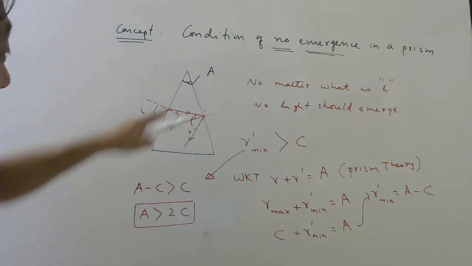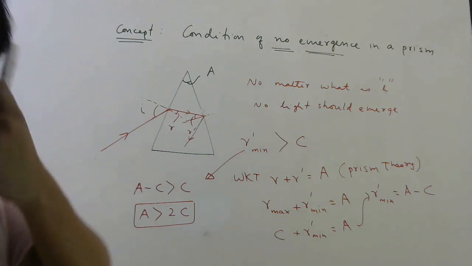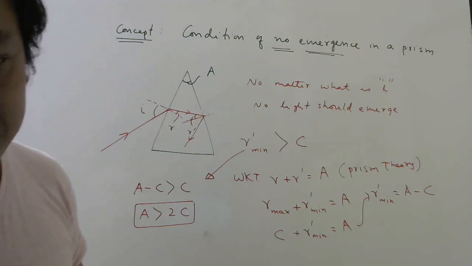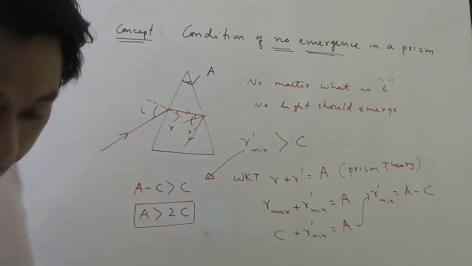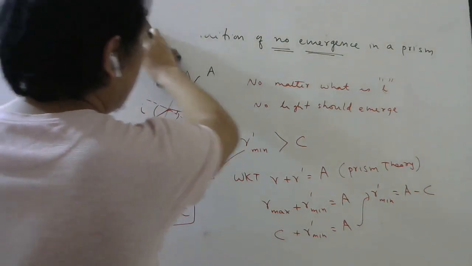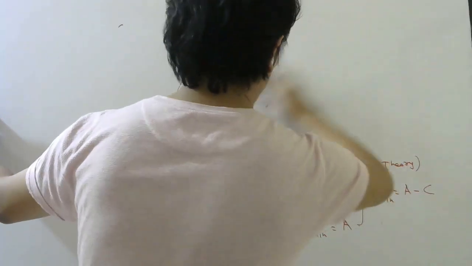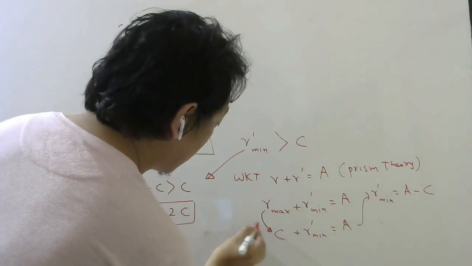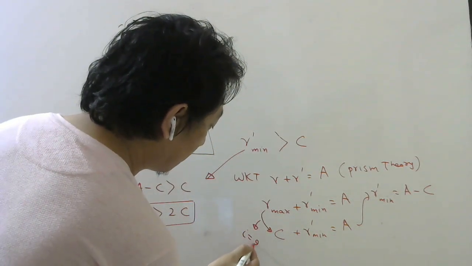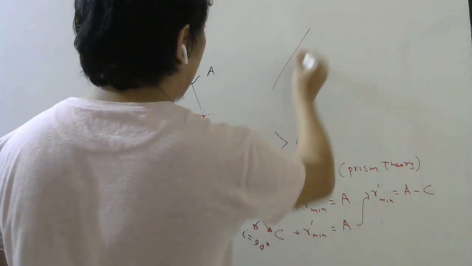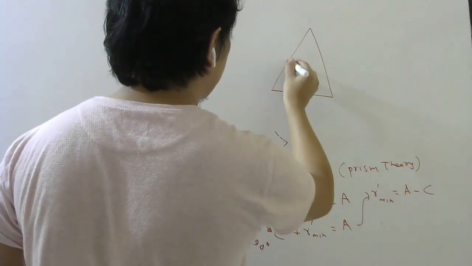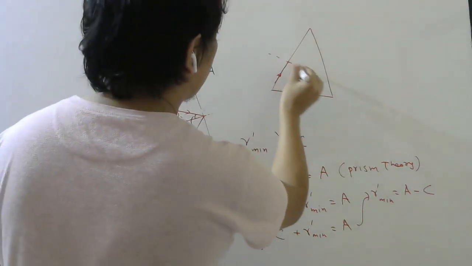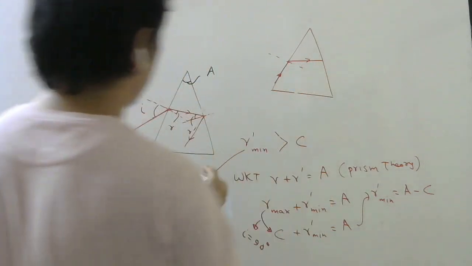So if the angle of the prism is greater than 2C, no matter which way the light falls, it will not come out. Okay, and in this particular case, when I wrote this, remember I assumed I is 90. I 90 means the light is going this way. It is grazing the surface. So this light will go like this.